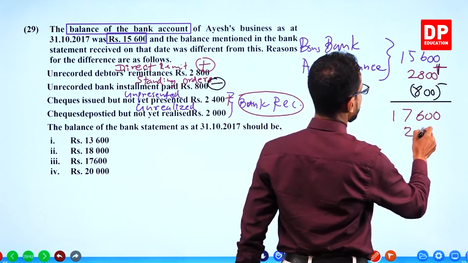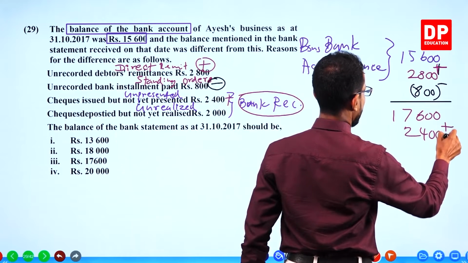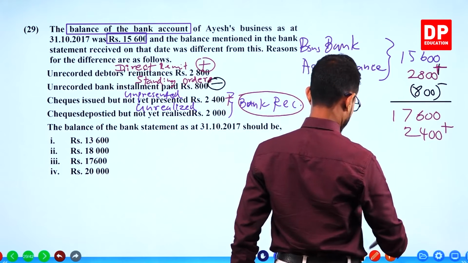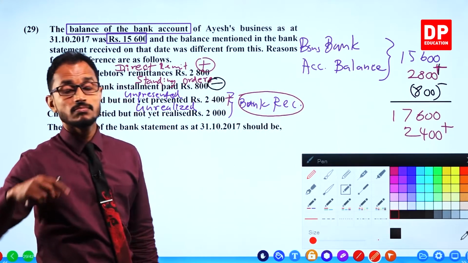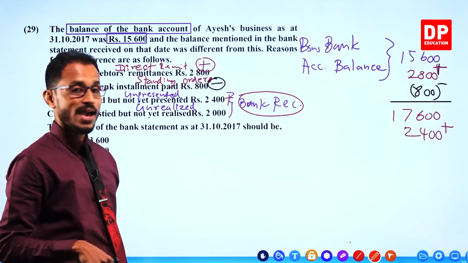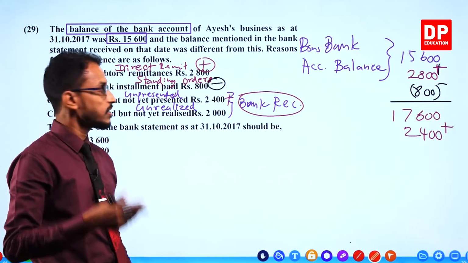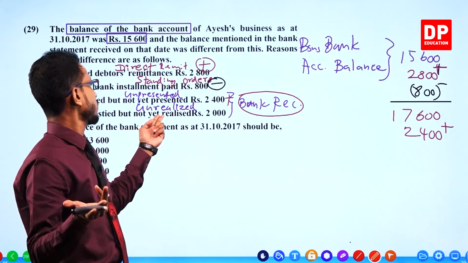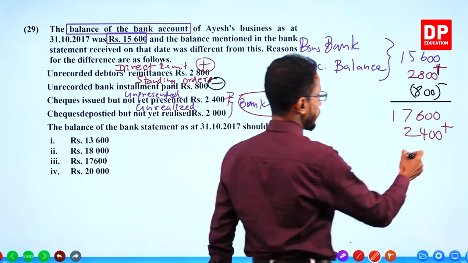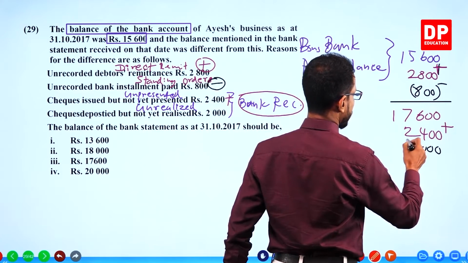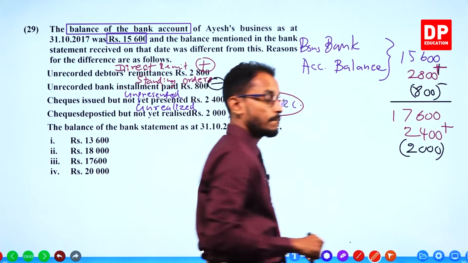2,400. But unrealized checks we have put to our bank book as a deduction, but the bank has not yet realized them, they haven't taken these, so they should be added.